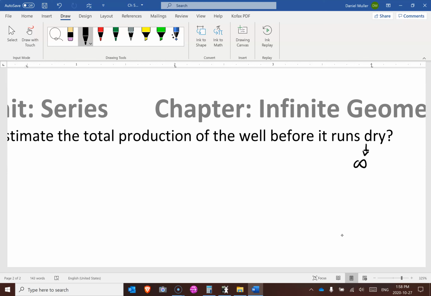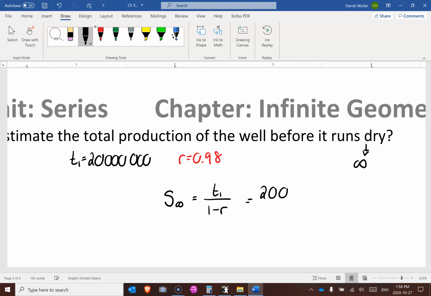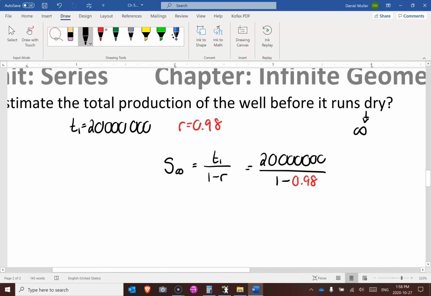And those ones are even easier. Your T1 is 20 million. Your ratio is 0.98, and we don't need the number of terms because we are just doing an infinite number of terms, which is T1 all over 1 minus R. So that is 20 million over 1 minus 0.98, which is 20 million over 0.02.